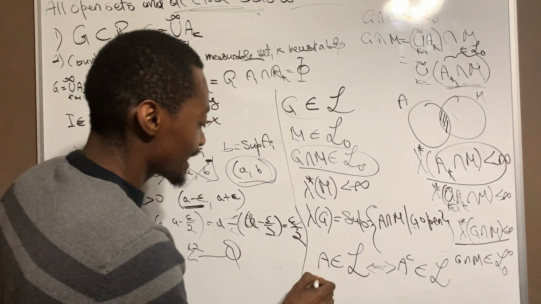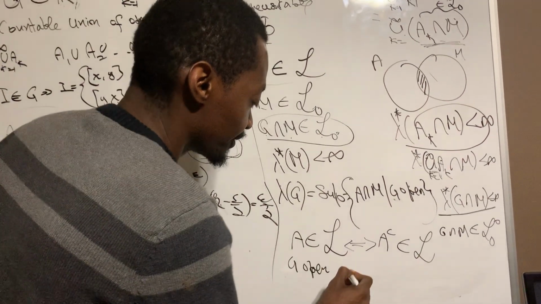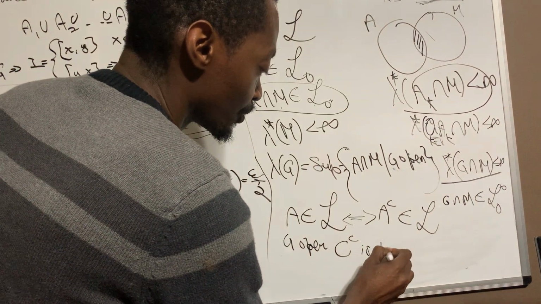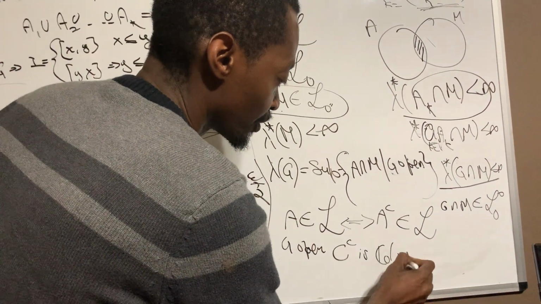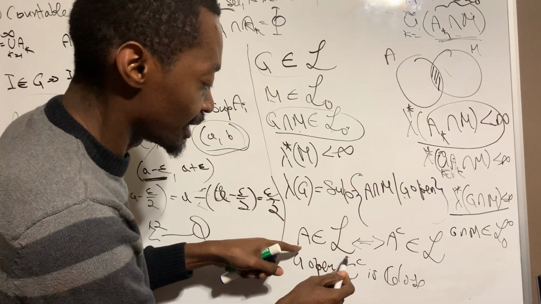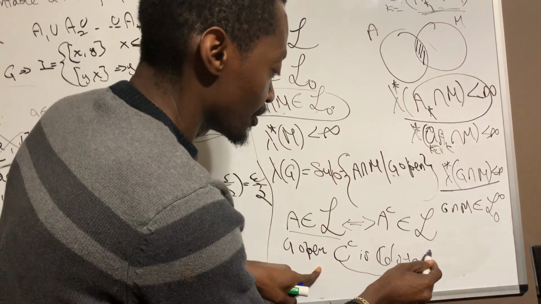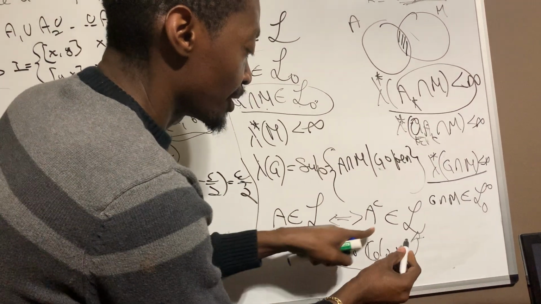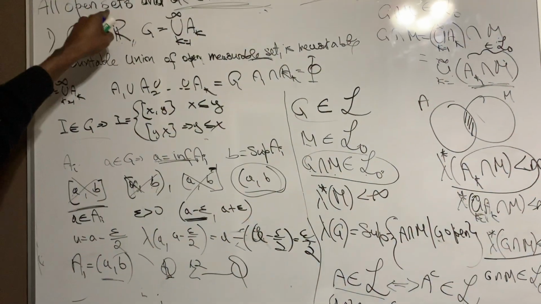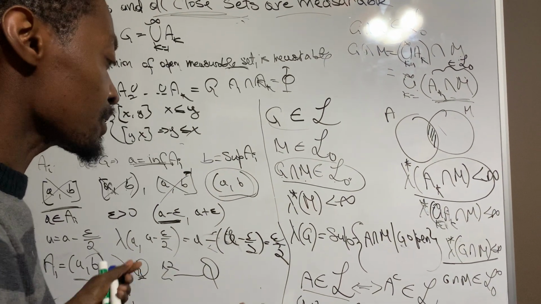So we said that G is open, then G complement is closed. And because of that property, we know G is in the Lebesgue measurable set, that means its complement must also be in the Lebesgue measurable set. That concludes our proof saying that all open sets and all closed sets are actually measurable. So this completes our proof.